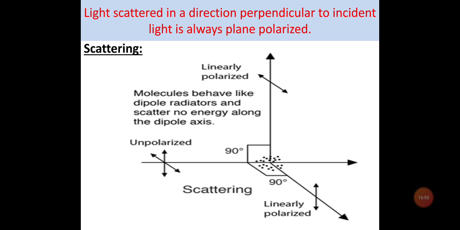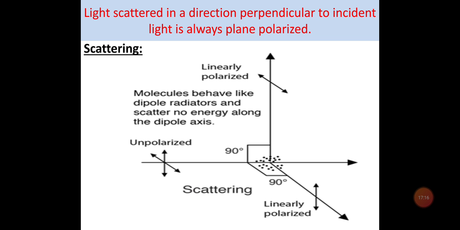If we look along the x-axis, then due to the transverse nature of light, the vibrations must be perpendicular to the x-axis. Similarly, if we look along the y-axis, then we find that the light scattered in the direction perpendicular to the incident light is always plane polarized, and in all other directions it is partially plane polarized.